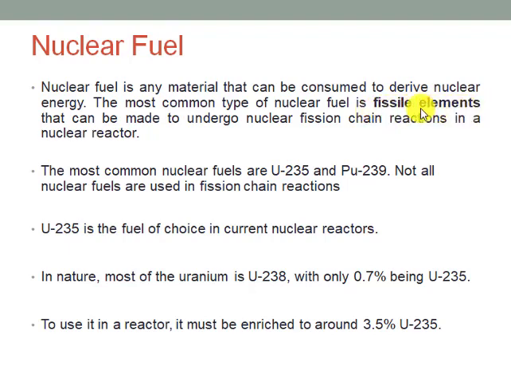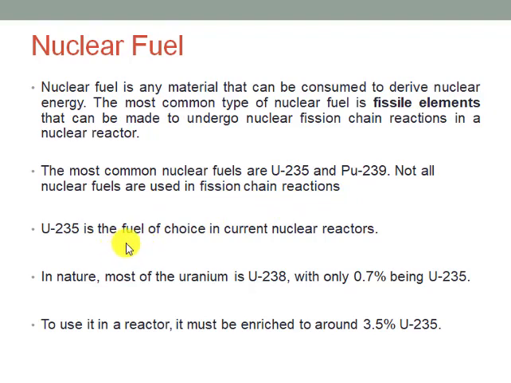Fissile are those elements that can produce fission by the addition of slow neutron, meaning fissile materials are those that can produce fission by incidence of slow neutron and can be made to undergo a nuclear fission chain reaction in a nuclear reactor. The most common nuclear fuels that we were using in previous reactors were uranium 235 and plutonium 239. Not all nuclear fuels are used in fission chain reaction.